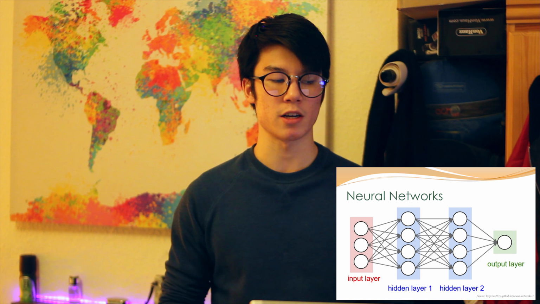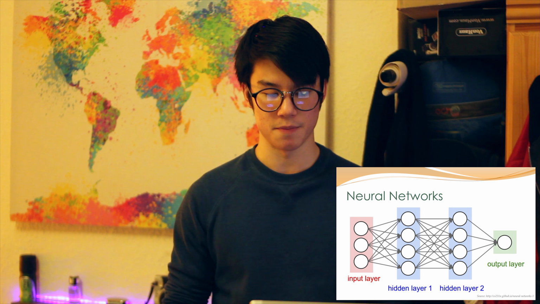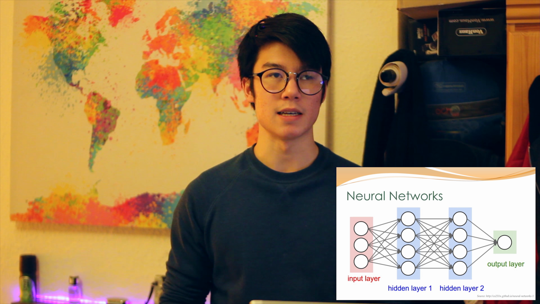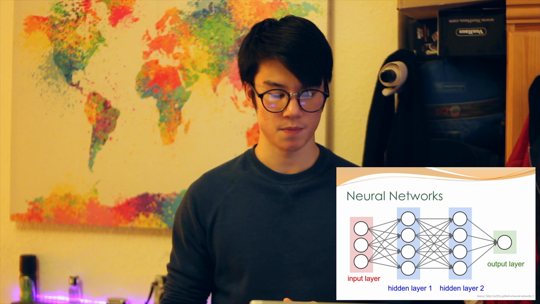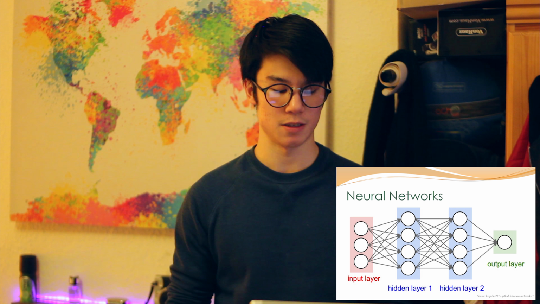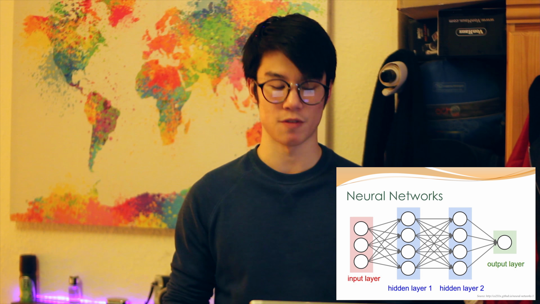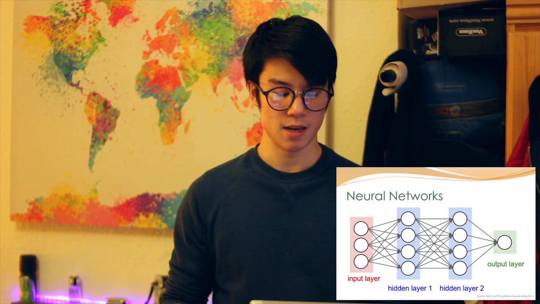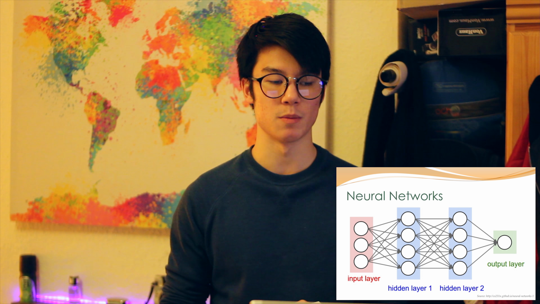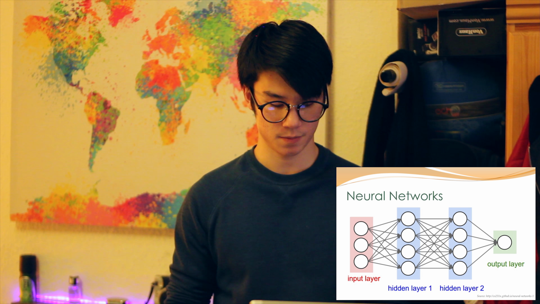A neural network is as shown here. This is what we call a graph. As you can see, its structure is made up of multiple layers. Each layer has neurons or nodes, and the number of neurons or nodes is determined by different factors. For example, input vector features determine the number of input layer nodes, and the number of classes determine the number of nodes in the output layer.